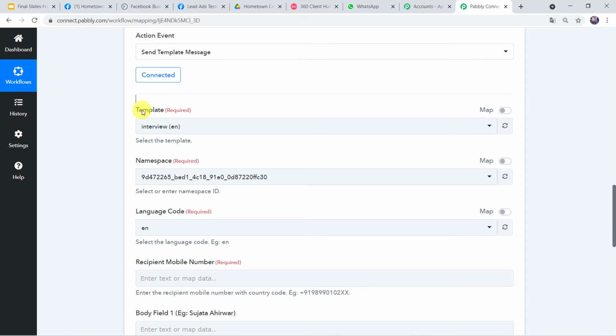Now here we have to select the template. So you might be thinking, what is a template? A template is simply a message that we want to send on the WhatsApp number of the customer. As we cannot send the messages directly on WhatsApp, first we have to create a template. We have to get it approved from Facebook, and once it is approved, then only we can use that template for sending the messages on WhatsApp. That is the reason we have to select a specific template over here.